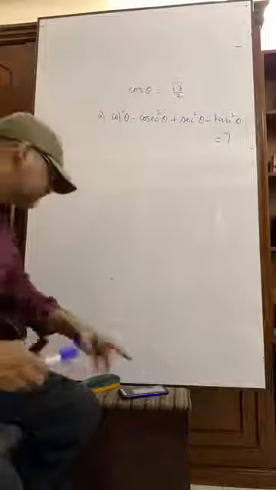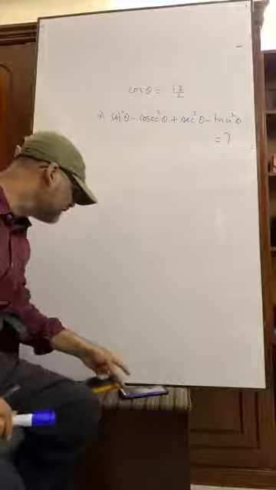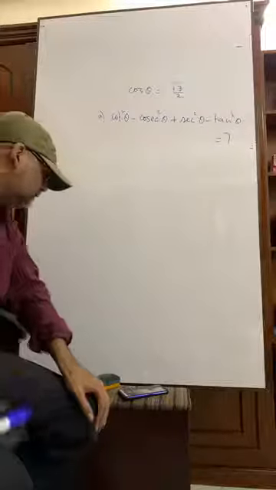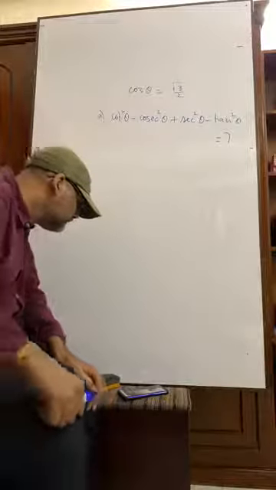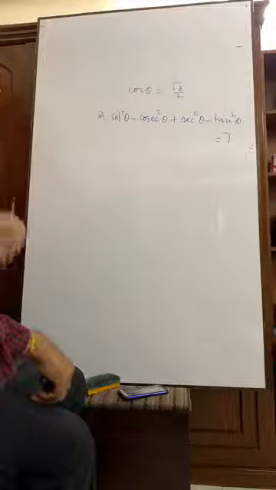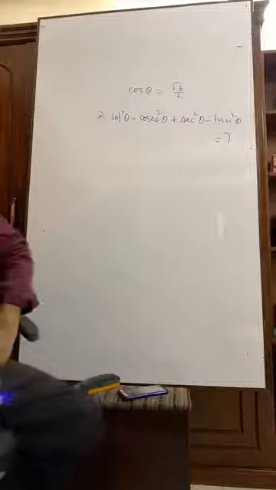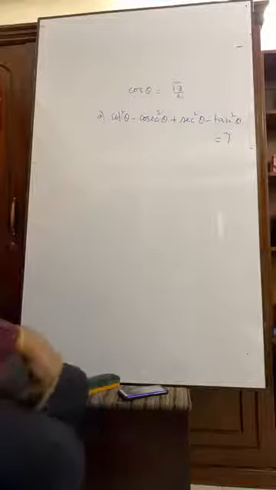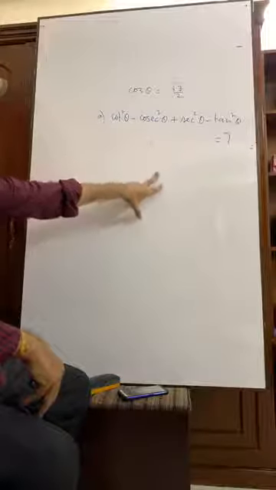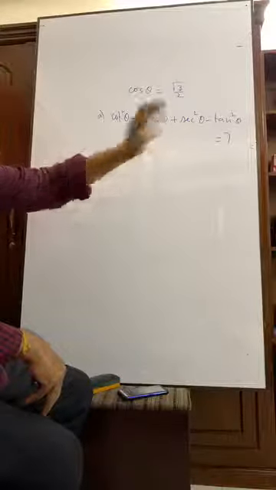Okay, what is the answer? I want to see. Cot square theta minus cosec square theta plus sec square theta minus tan square theta.